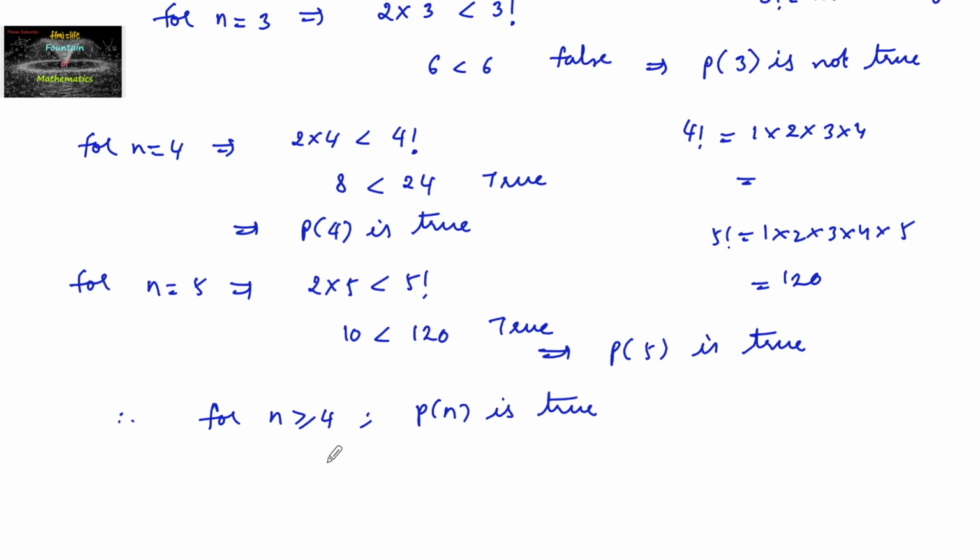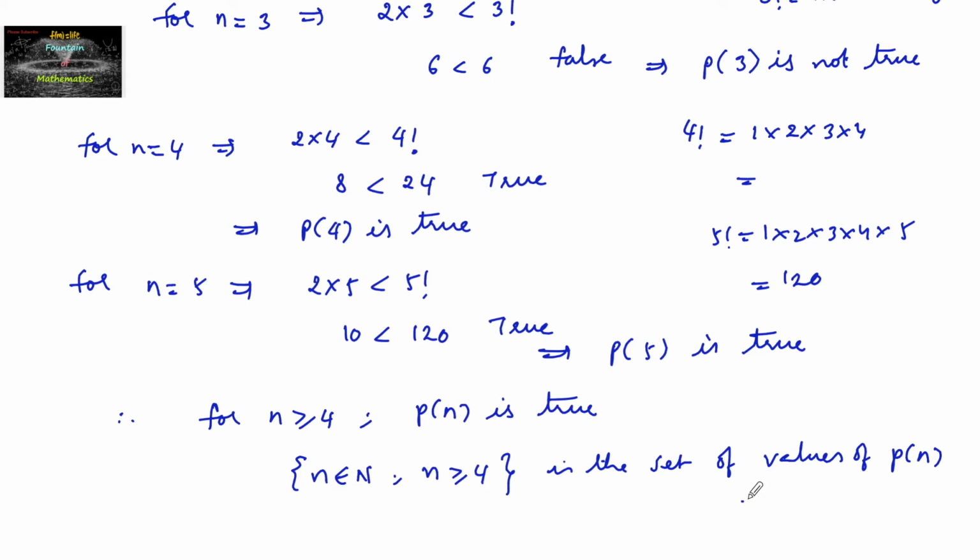So the set of values we can write here is n belongs to natural numbers, where n is greater than or equal to 4, is the set of values of the given statement P of n, that is 2n is less than n factorial. Okay, right, thank you.